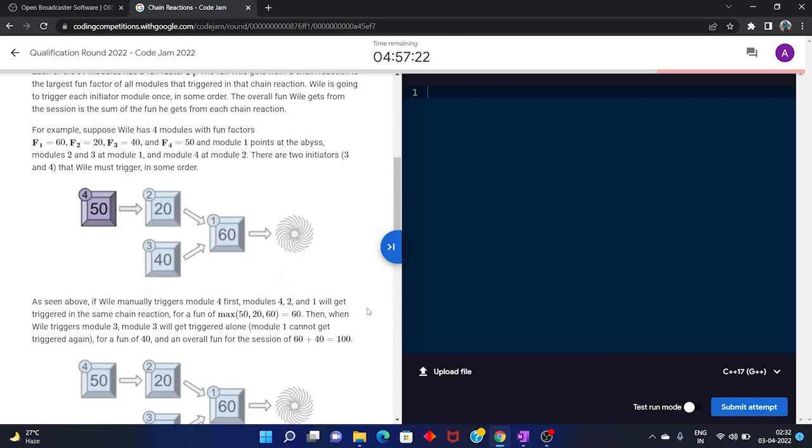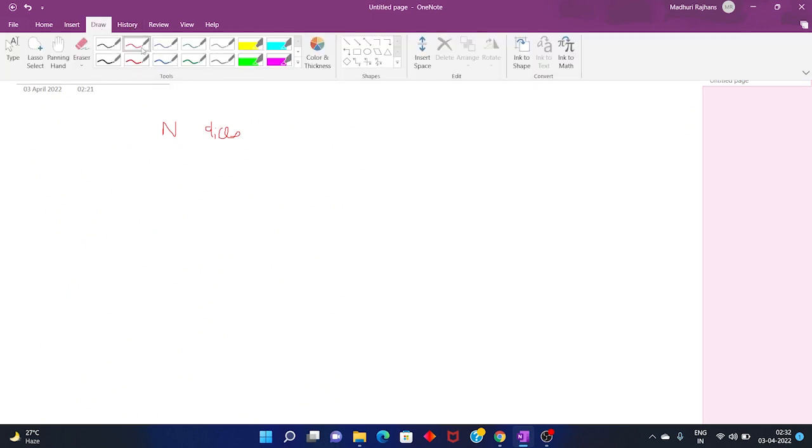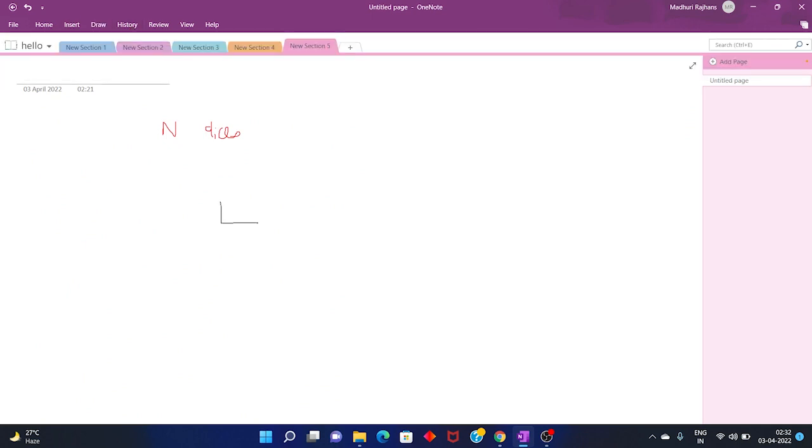So the question says that we have a tree, and that tree is rooted at the abyss, which is some kind of fan-like structure.